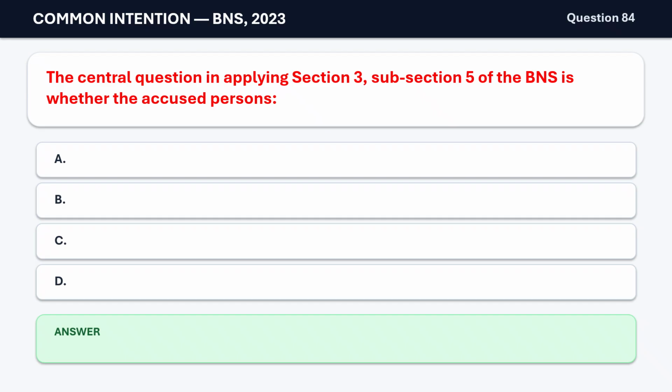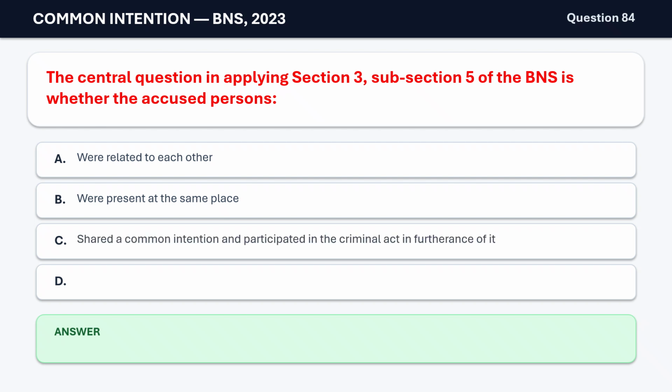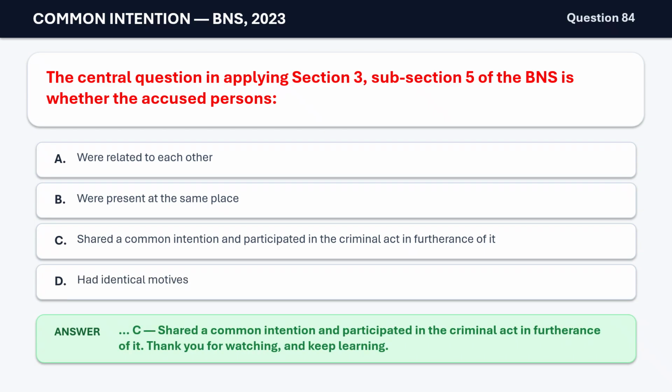Question 84. The central question in applying Section 3, subsection 5 of the BNS is whether the accused persons A. were related to each other. B. were present at the same place. C. shared a common intention and participated in the criminal act in furtherance of it. D. had identical motives. The correct answer is C. Shared a common intention and participated in the criminal act in furtherance.